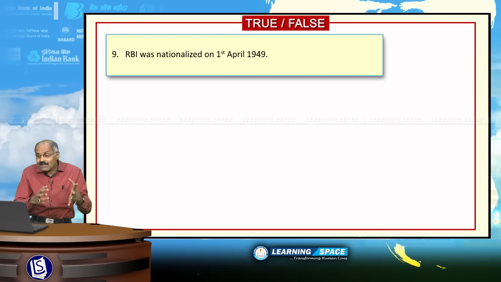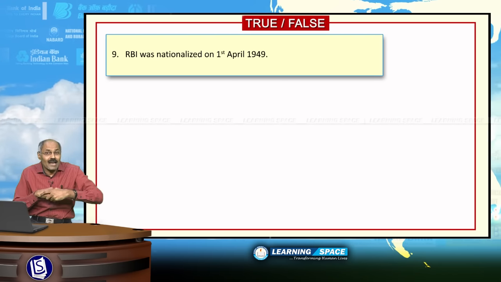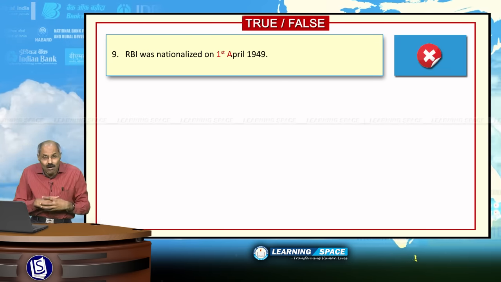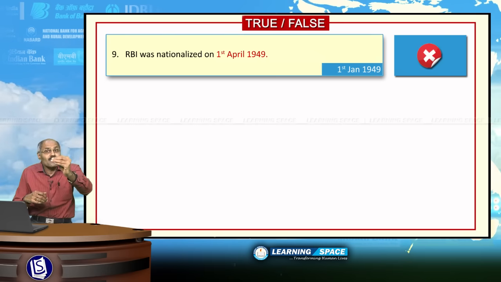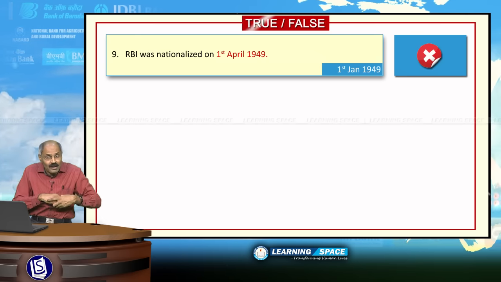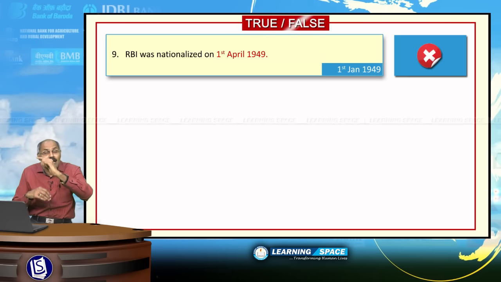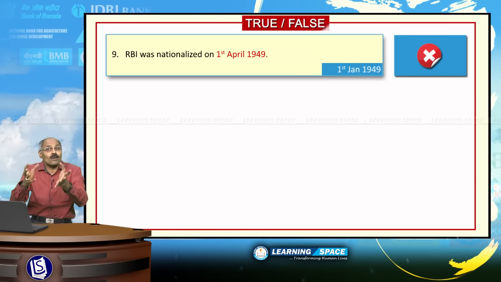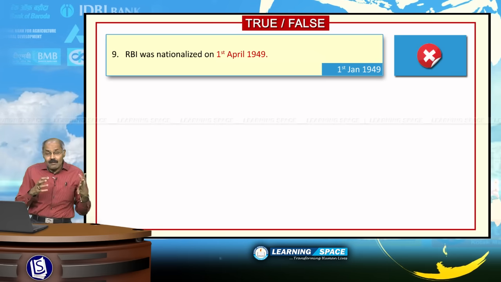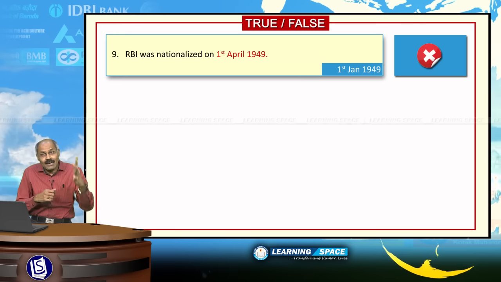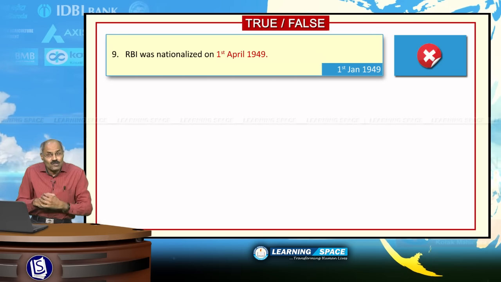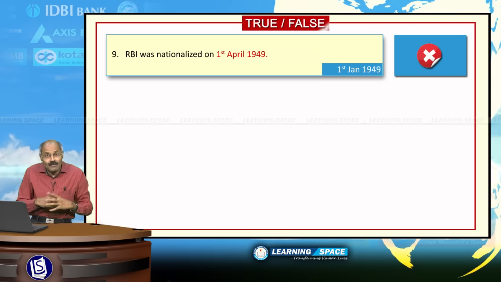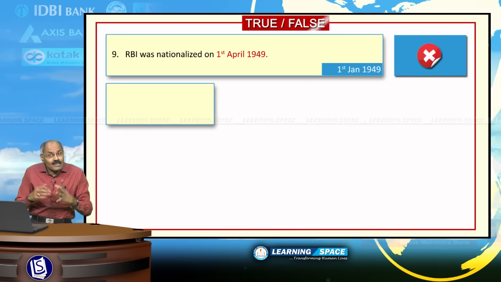Please look into the next sentence. RBI was nationalized on 1st April 1949. The given sentence is absolutely wrong. RBI was established on 1st April 1935 and nationalized on 1st January 1949. Please don't forget.